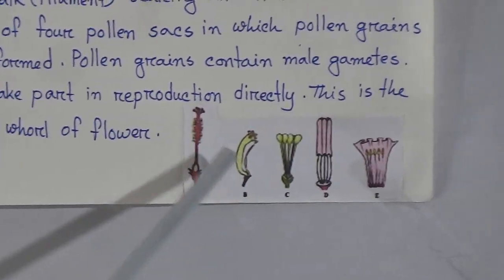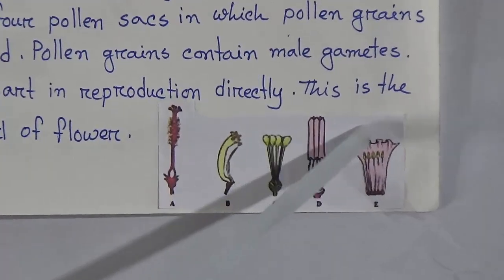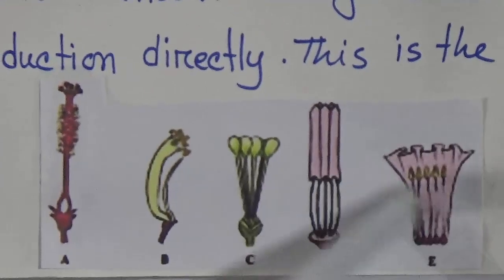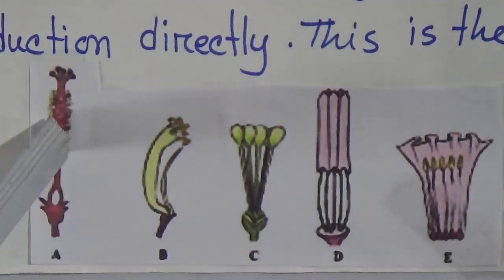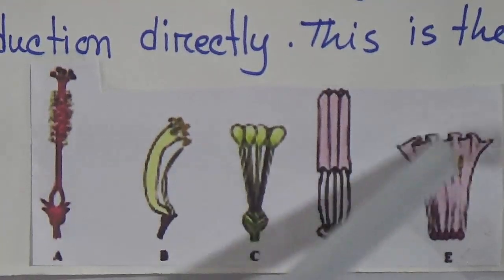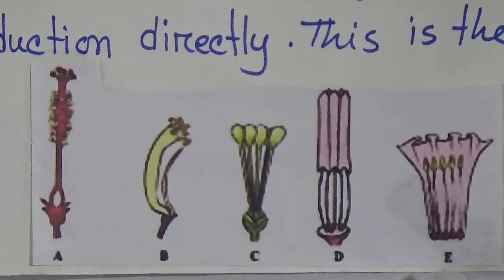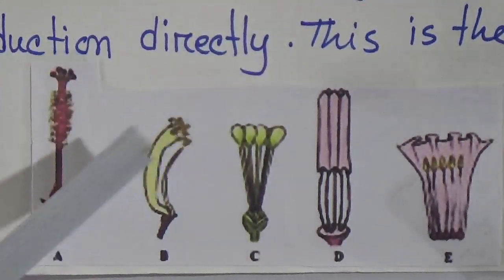Students, look, I gave some pictures of how the stamens are arranged in different types of flowers. This is the stamen of China rose and this is the stamen of Dhutora. And there are 5 types of arrangement of stamen or androecium.